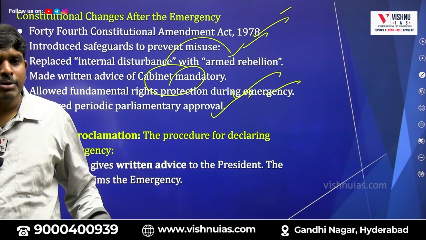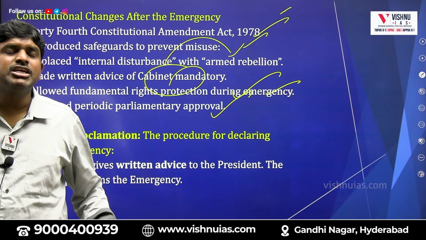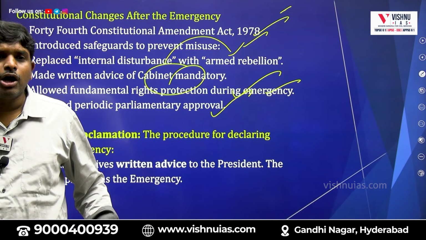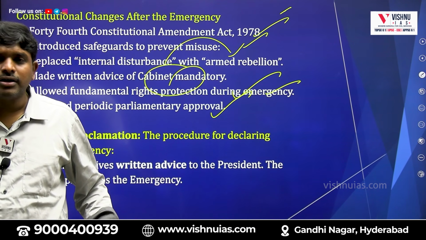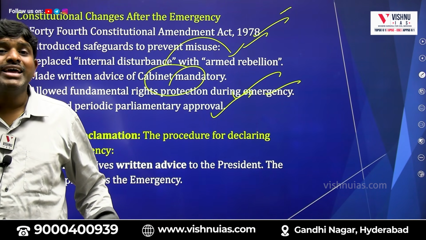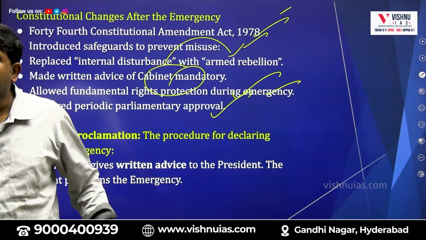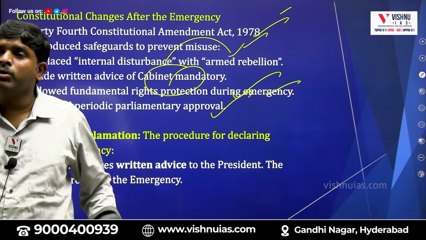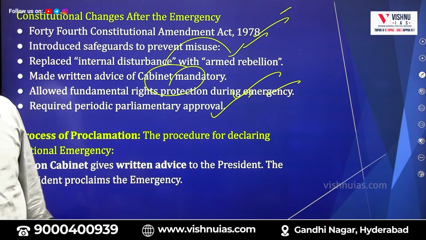Before it, it was internal disturbance and all fundamental rights would be suspended. Now fundamental rights will not be suspended. Number two, it is called armed rebellion. Number three, cabinet written recommendation is necessary to impose national emergency.